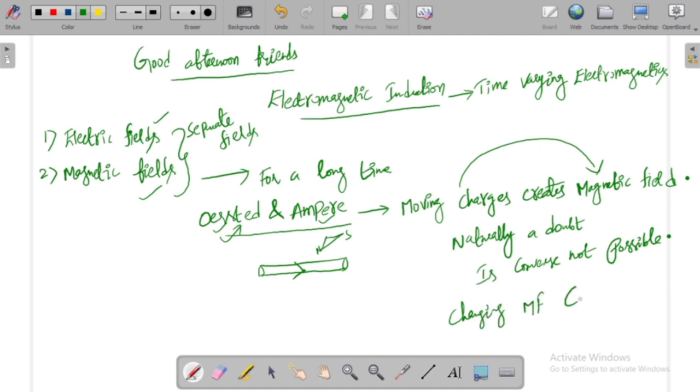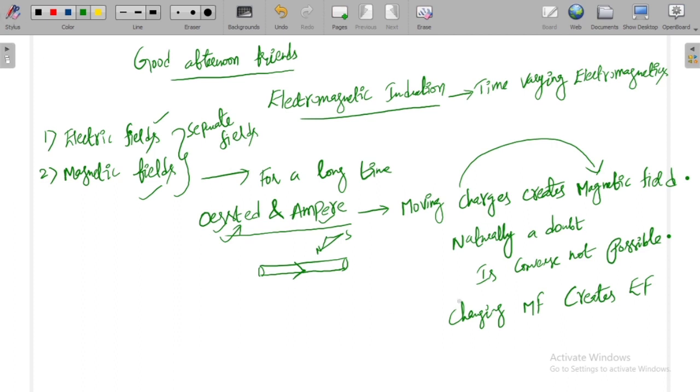The experiments done by the scientists Faraday and Maxwell provided contributions on finding whether a changing magnetic field creates an electric field or not.